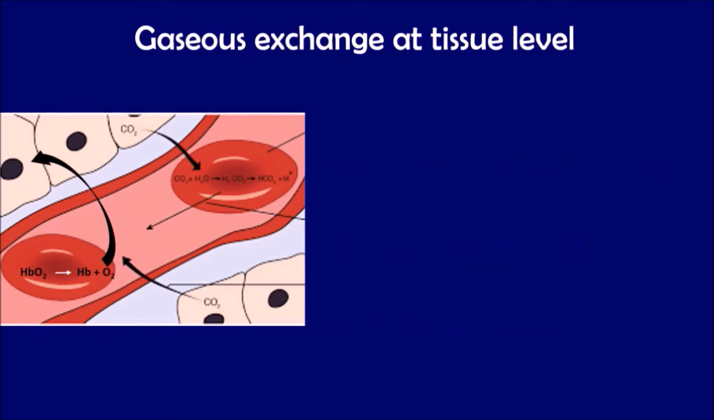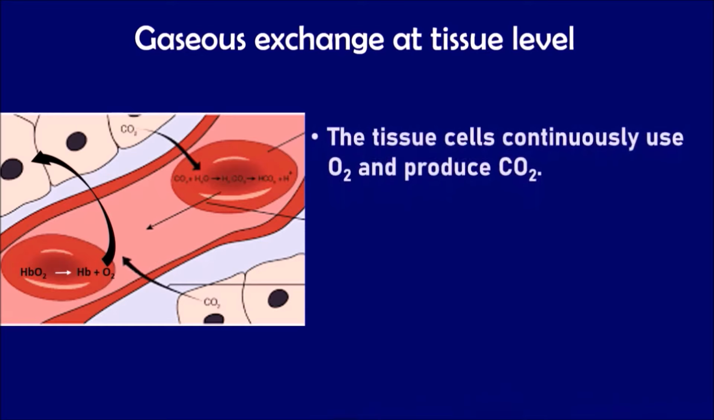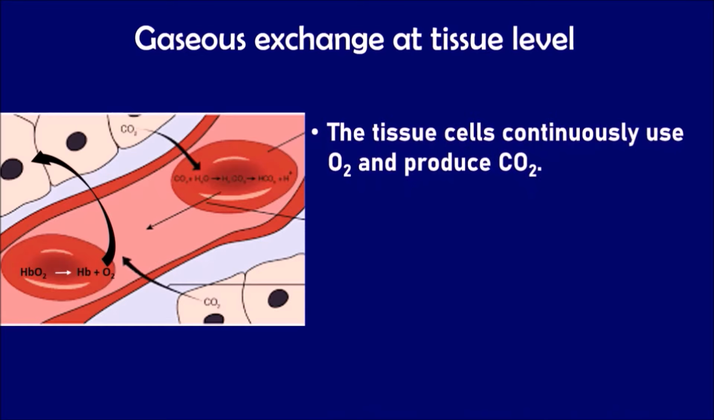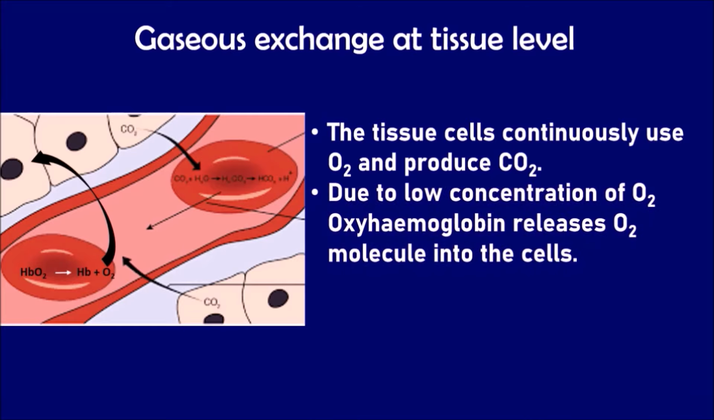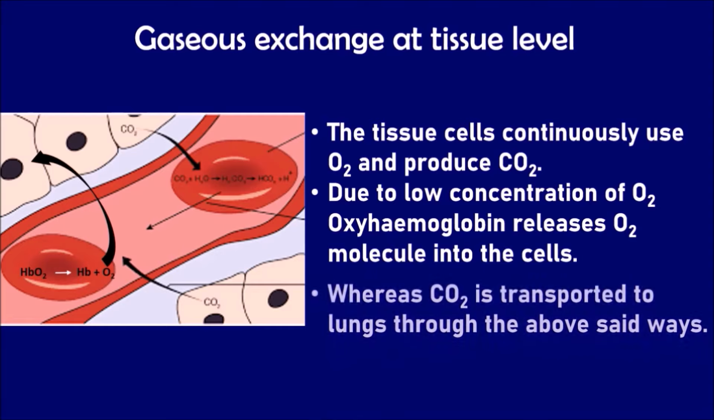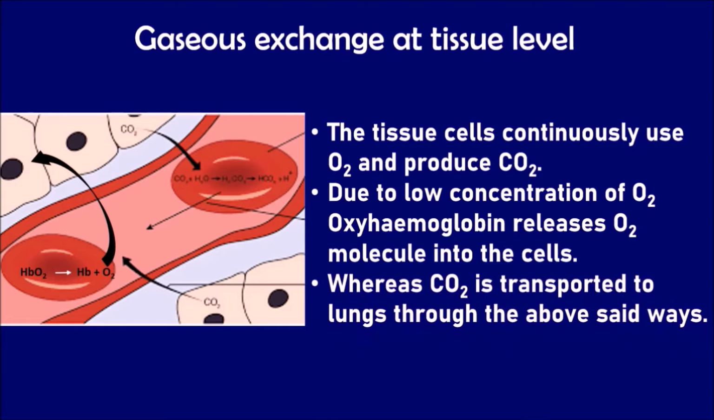Gaseous exchange at tissue level. The tissues or the body parts continuously use oxygen for metabolic activities. Hence, concentration is low in them and oxyhemoglobin releases oxygen molecules into the cells. Carbon dioxide, which is produced due to cellular respiration at tissues, is transported as per the gradient to the lungs through the above said ways.